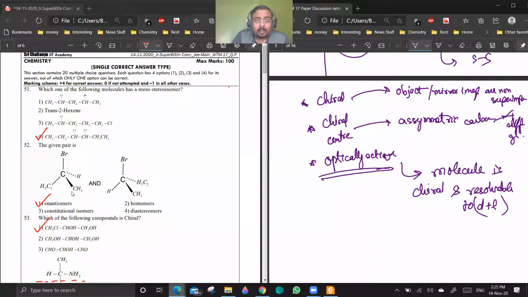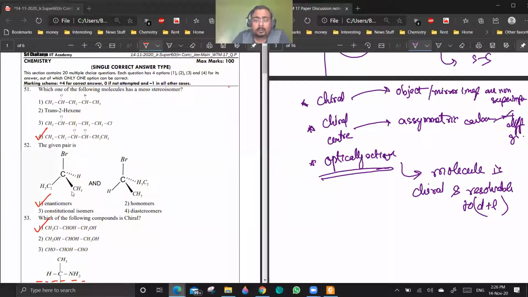If the enantiomers are not resolvable, then the molecule may be chiral, but it will be optically inactive. Like amines. Amines might be chiral if there are 3 different alkyl groups attached to it, but it will be optically inactive because of external compensation. Are you getting my point? Yes or no? Yes, sir. So I believe that most of the things are covered in today's paper.